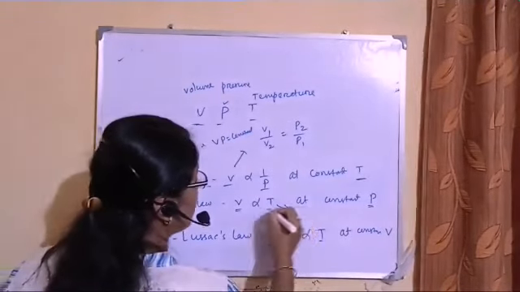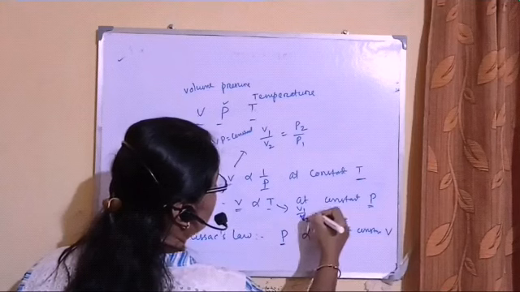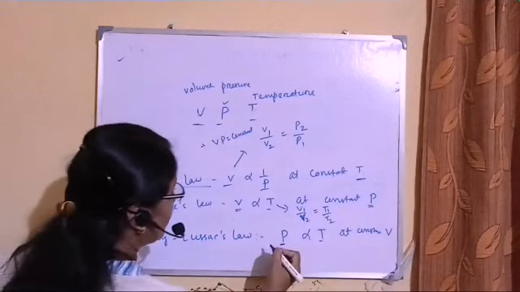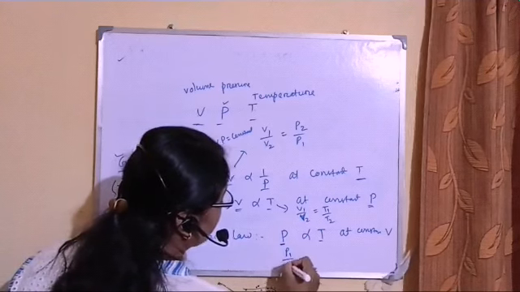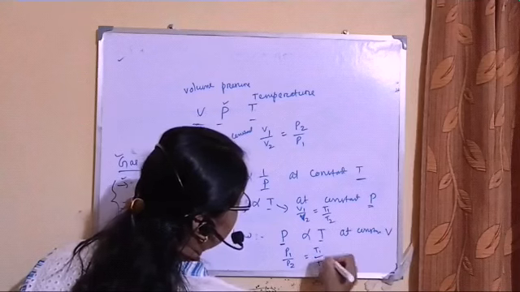Similarly, for Charles law, V1 by V2 is equal to T1 by T2. For Gay-Lussac's law, P1 by P2 is equal to T1 by T2.